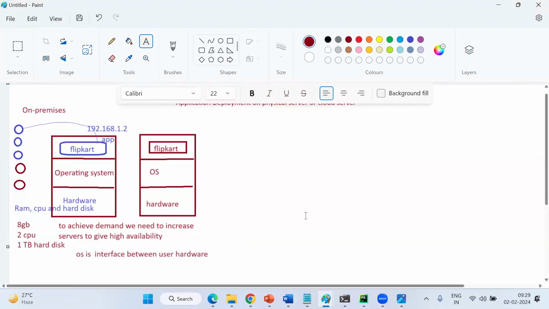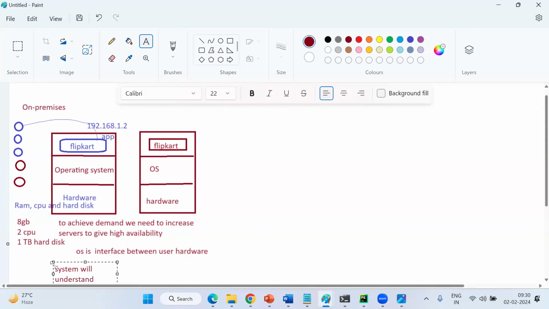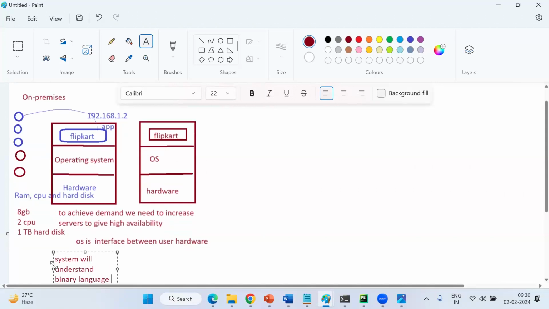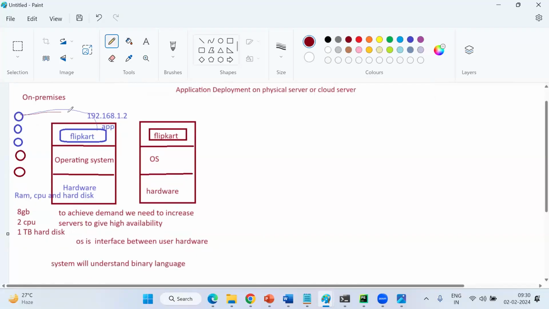But our system will not understand your language, right? Which language will the system understand? Binary language, right? In 10th class, I think so. Then who will convert this to binary language? Your operating system is the interface between. The backend compiler has so many stories, but this is very high level. Whatever Flipkart application is accessed by the user, the request goes to the operating system.